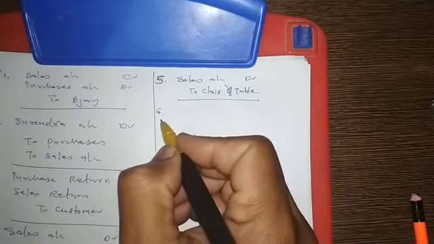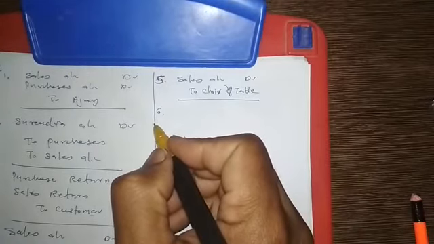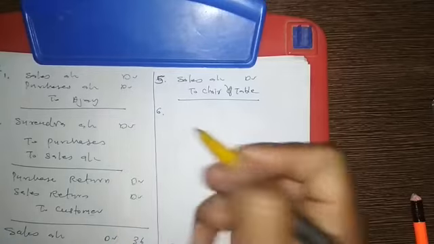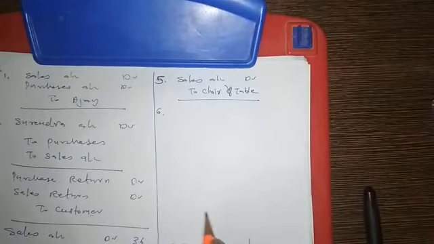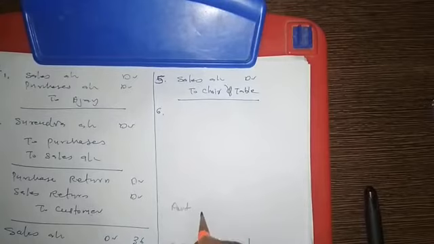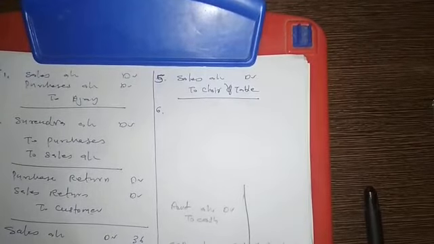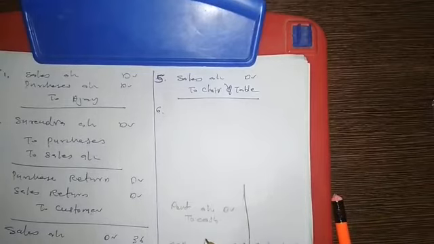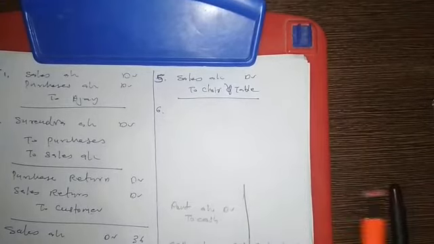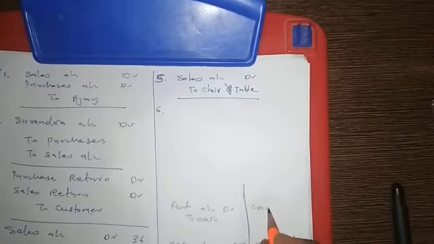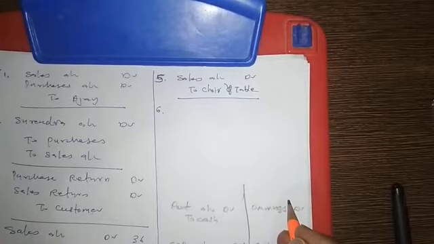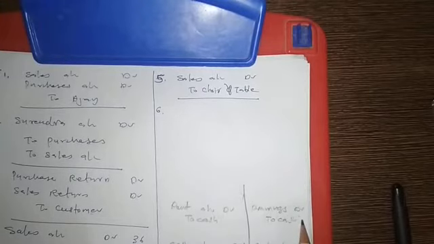Sixth one: rent of proprietor's residence 800 debited to rent account. So they have passed this journal entry: rent account debited to cash. This is the entry they have passed. But can you tell what is the correct journal entry? It is rent of the proprietor's residence, so actually they need to debit drawings. The drawings account they have to debit. This is the correct one, and to cash. This is actually the correct journal entry.